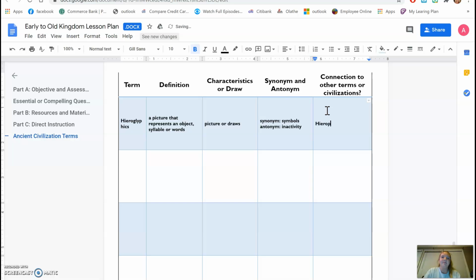Hieroglyphics were said to have been created by the god Thoth and called them words of the gods.